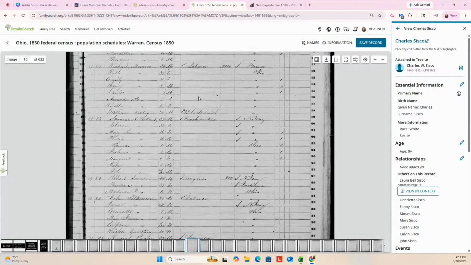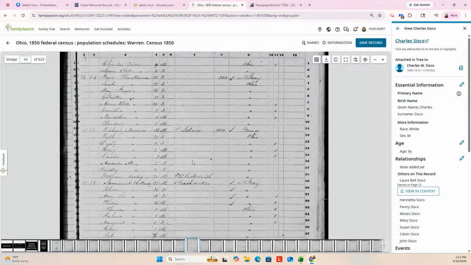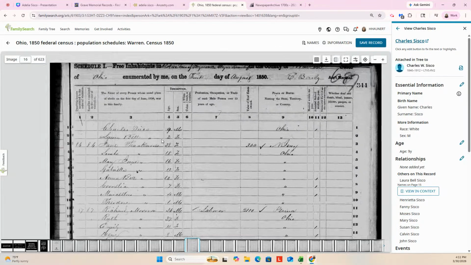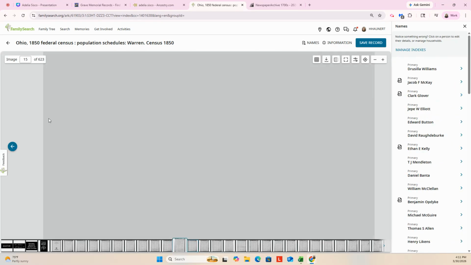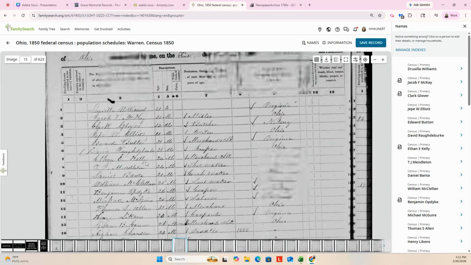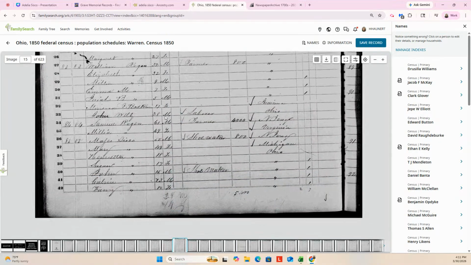So where are the Siscos? Oh, okay. So this is good to know. So you've got Charles here at 9 years old, but he's at the top of this page. So I'm going to have to go to the previous page to see the other ones in the family.